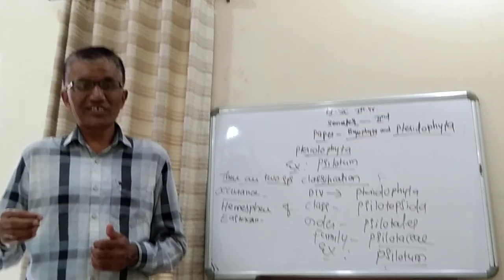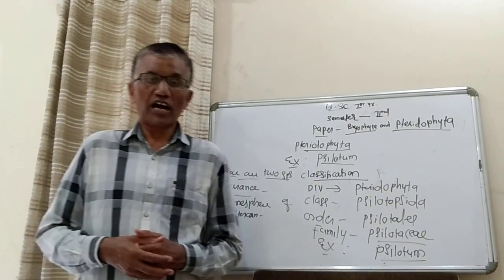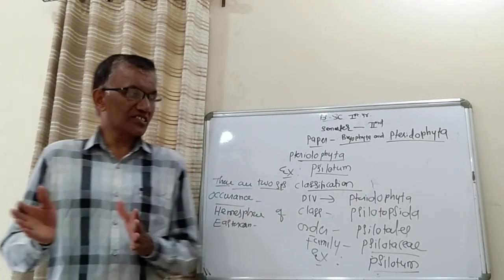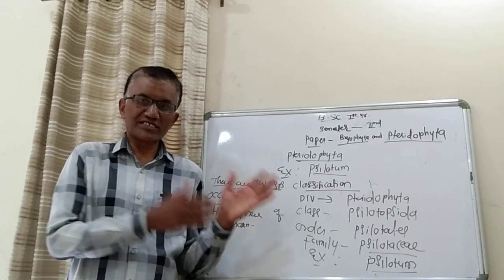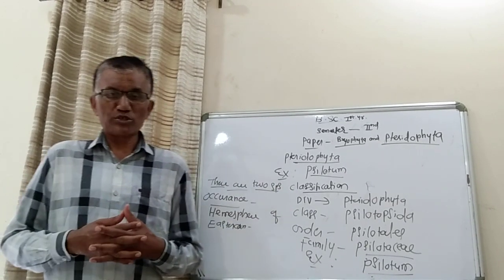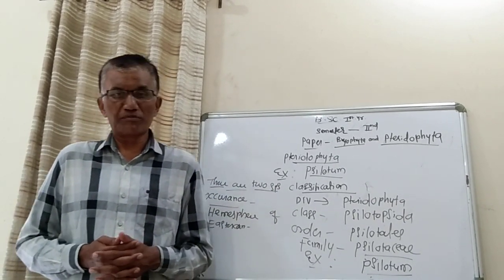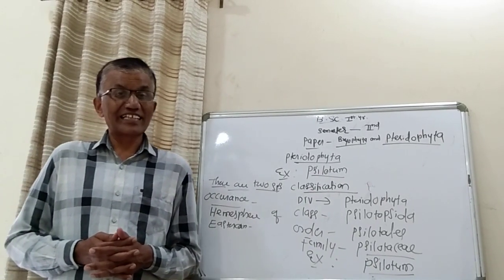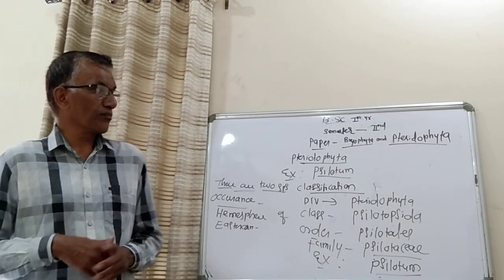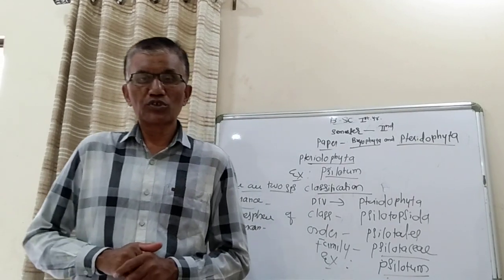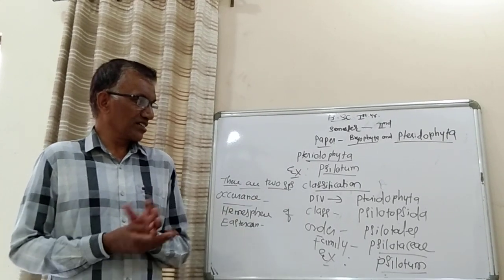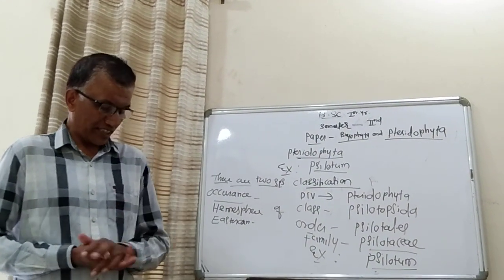On that gametophytic phase, there is a development of antheridium and archegonium. So this is the difference between bryophytes and pteridophytes. Again, when the male and female gametes are formed, they fuse. There is a disintegration of the gametophytic thallus, and from that zygote there is again a development of sporophytic plants, which are differentiated into root, stem and leaf. So like this, the life cycle continues in case of Pteridophyta.